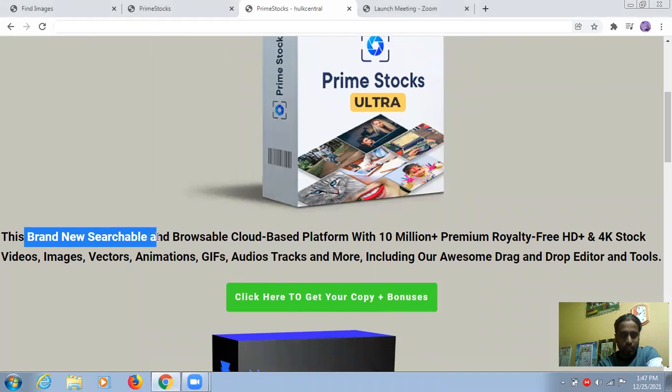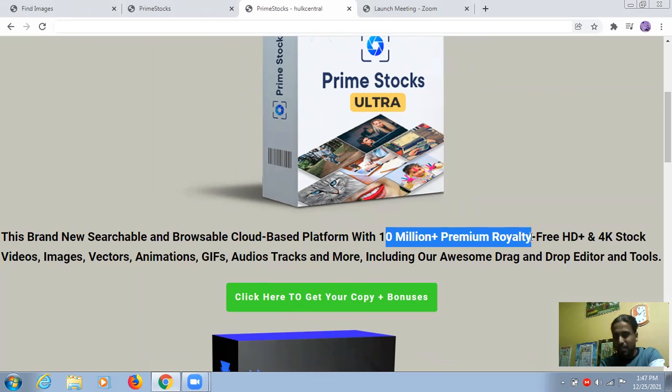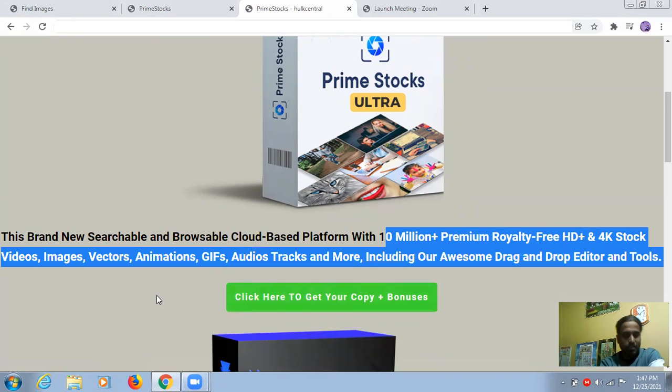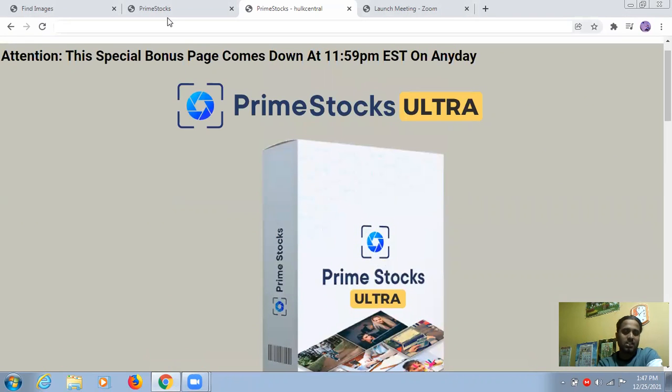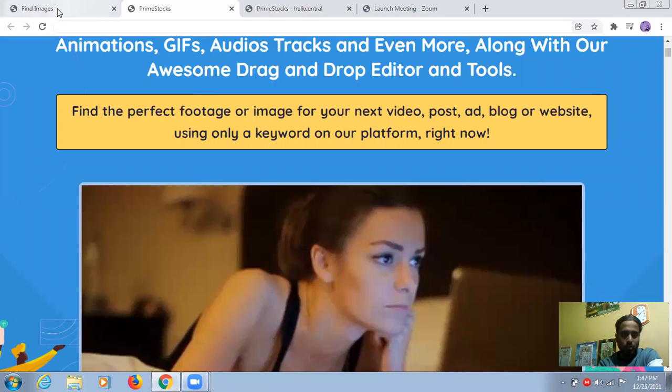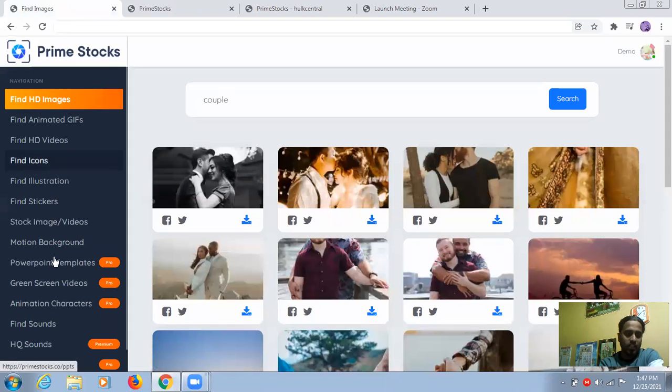This is a brand new searchable and browsable cloud-based platform with the feature you are watching right now. It has 10 million plus premium royalty-free HD plus 4K stock videos, images, vectors, animation, GIFs, audio stock, and more. Here is the member access area. Let me show you. Even if you have any doubt, you can come to this page, which is the main important page.